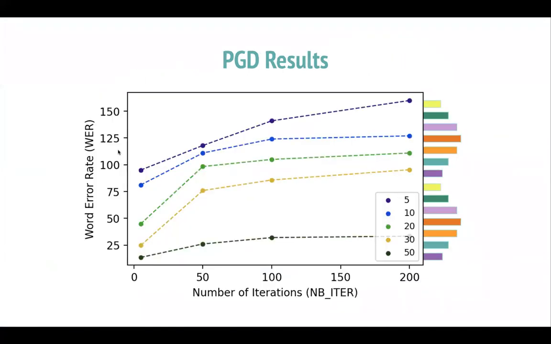And these are our results for PGD attack. We plotted word error rate versus the number of training iteration for different SNR. SNR is the signal to noise ratio, which is the projected limit seen in the previous diagram.